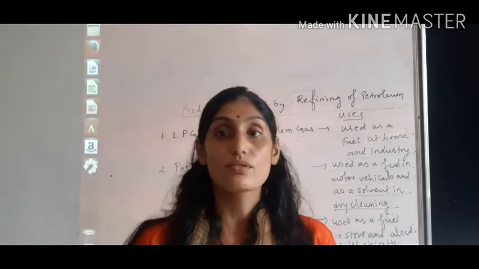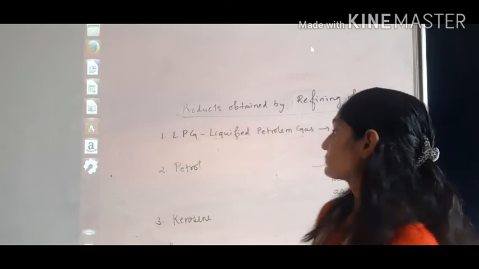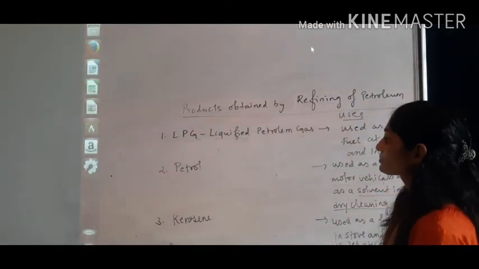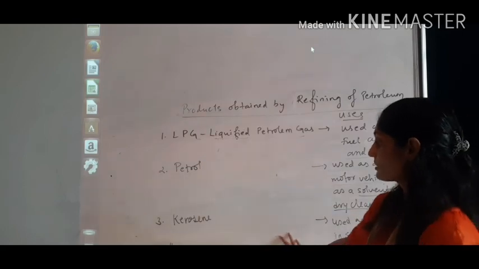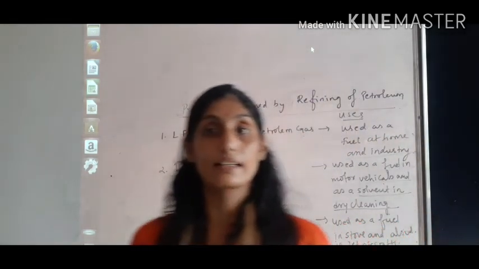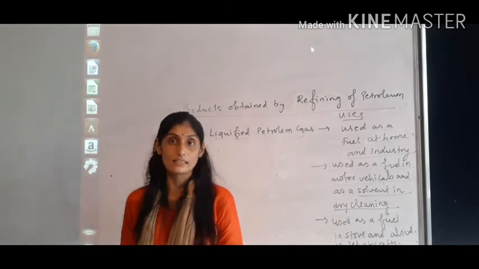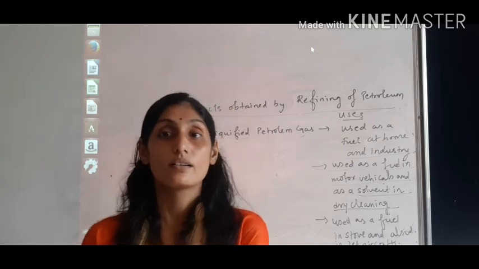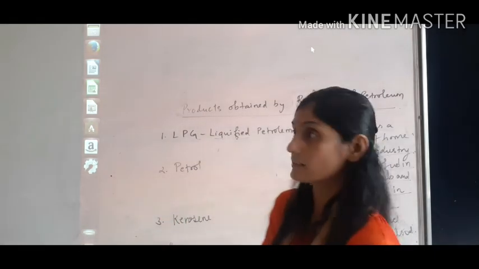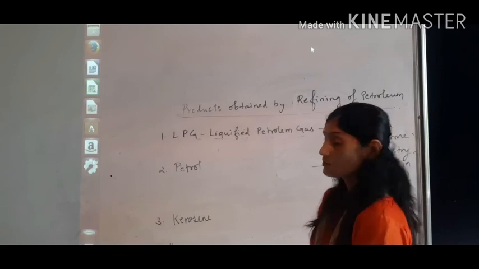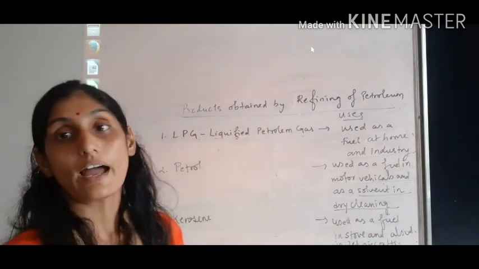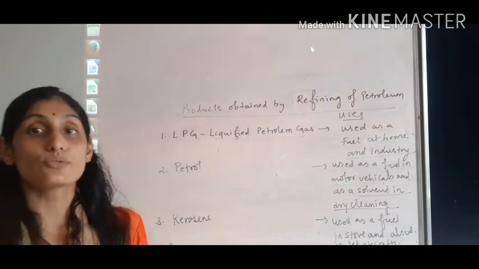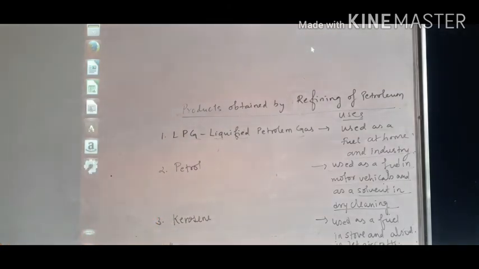So this is all about today. In the next lecture we start with the remaining products which we are obtaining by the refining process. These are the very first three products. At a certain temperature we get each product, and you will learn in the higher classes how these petroleum products are obtained in the refineries. So you can just have a look at this, and in the next lecture we will learn about the remaining products and their uses. So kindly copy it, children.